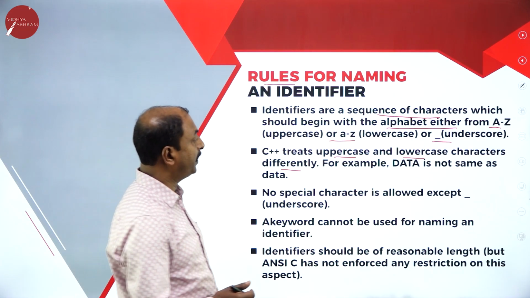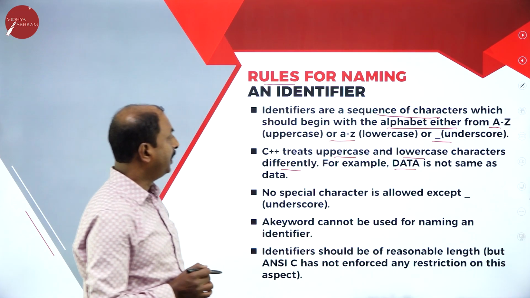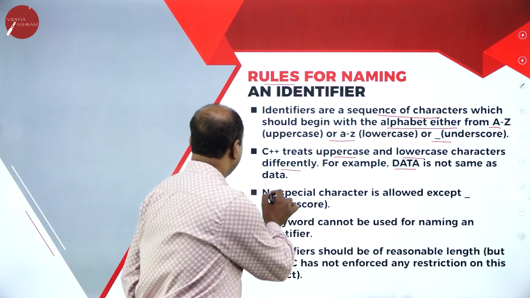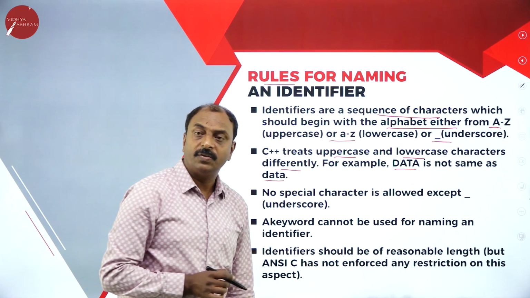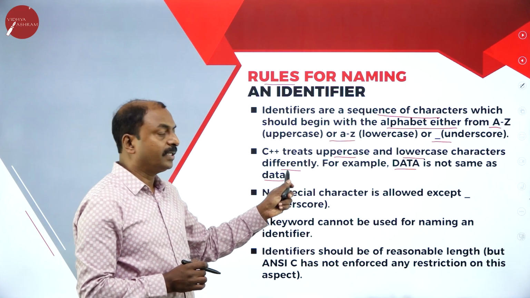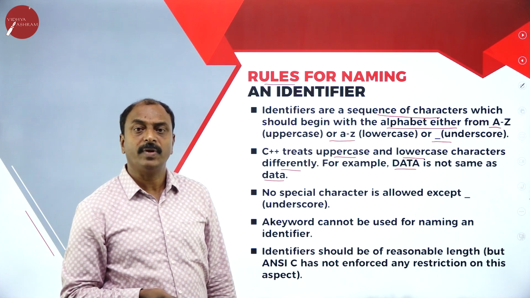Now look at the example. Here, DATA. This is one variable, we are writing in uppercase or in big letters, and it is not same as data. So there is a difference between this data as a variable name and this another data as a variable name, because C++ is a case-sensitive language.